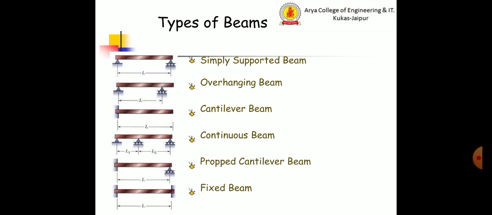These are some types of beams: simply supported beam and the overhanging beam, cantilever beam, continuous beam, propped cantilever beam, and fixed beam.